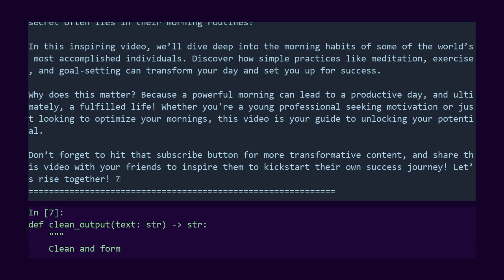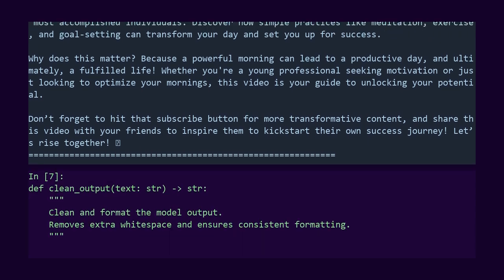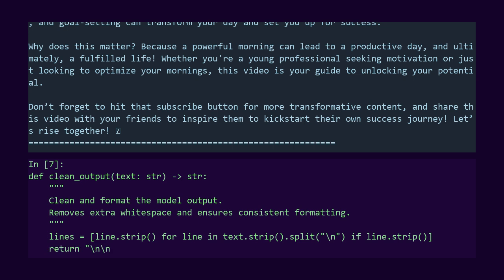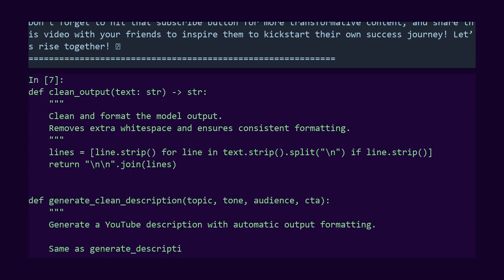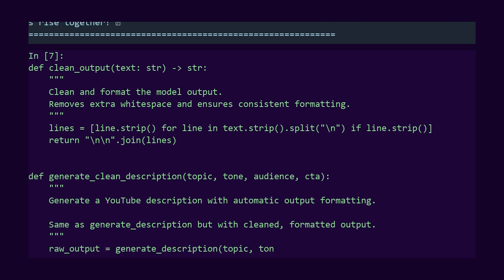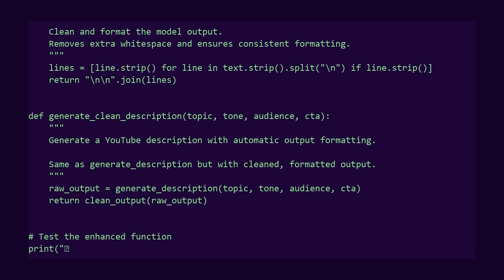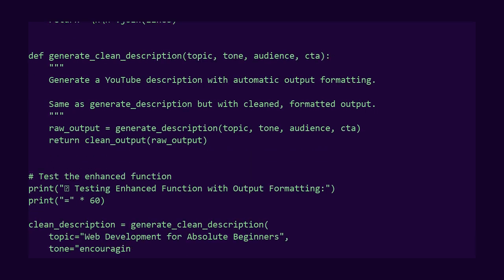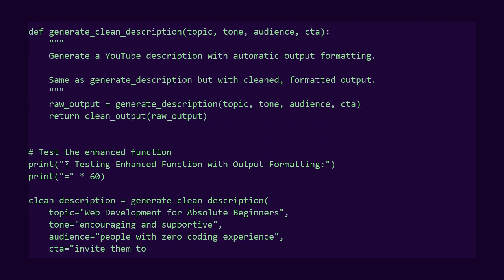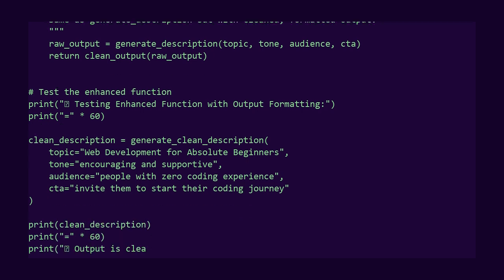Here is our output cleaning function. We define clean output. It takes a text string as input. Inside, we strip the entire text first to remove outer white space. Then, we split it into lines. For each line, we strip white space and check if it is not empty. We keep only non-empty lines. Finally, we join them back together with new lines. The result is clean, consistently formatted text.